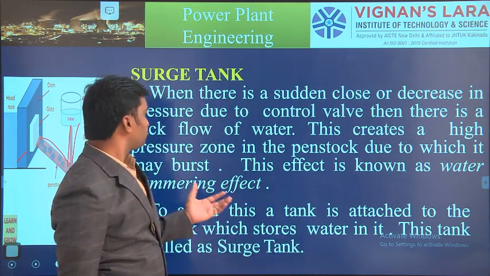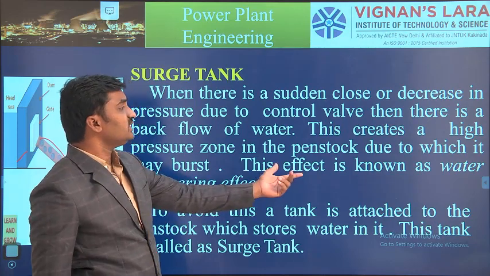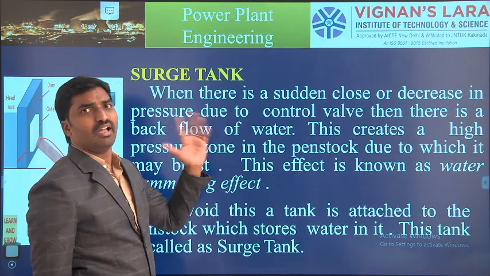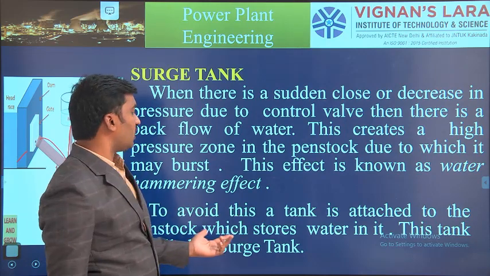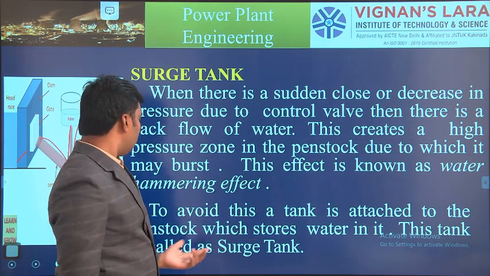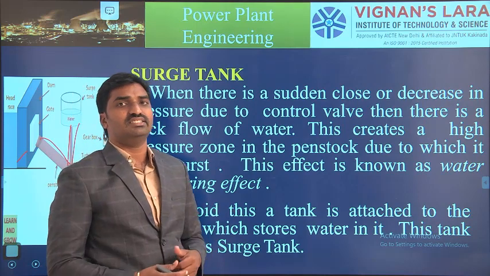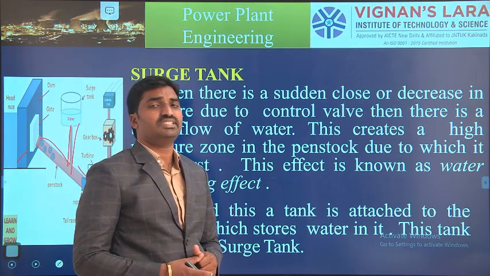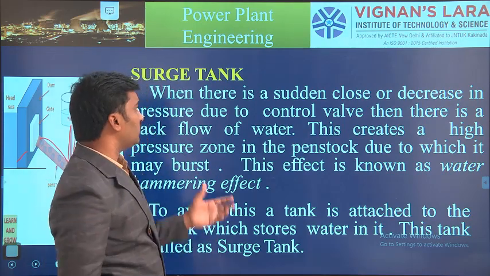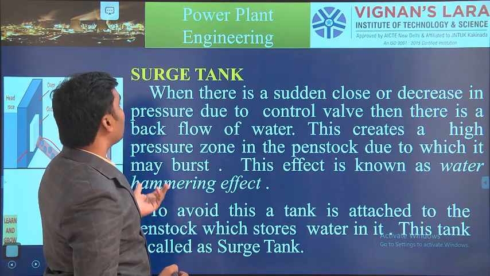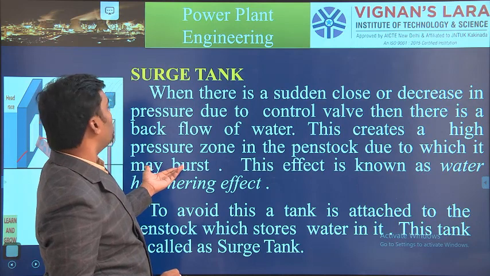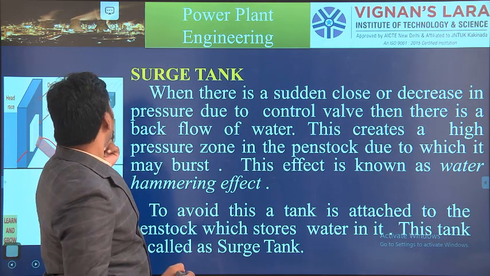So see here, this effect is known as the water hammering effect, and to avoid this, a tank is attached to the penstock which stores the water in it. This tank is called the surge tank. That is the main purpose here. We need to store the water for the back pressure. When there is back pressure, it causes the burst of the penstock.